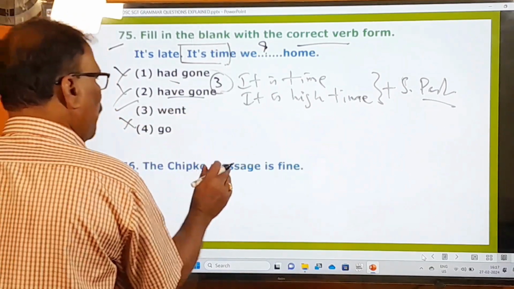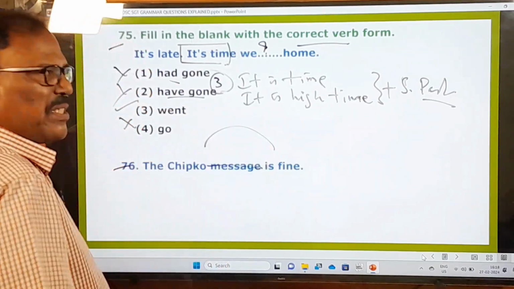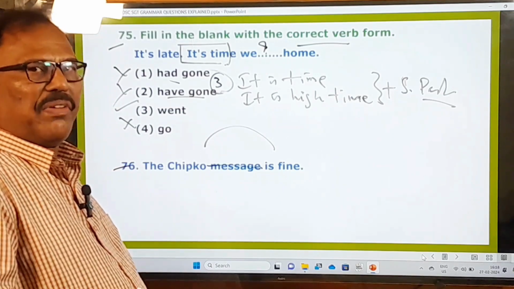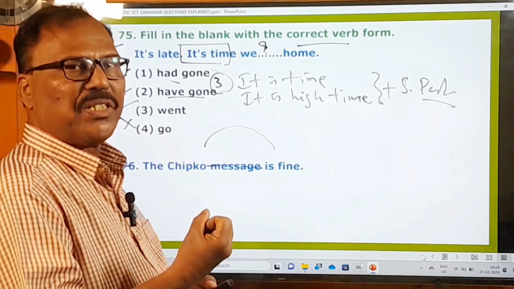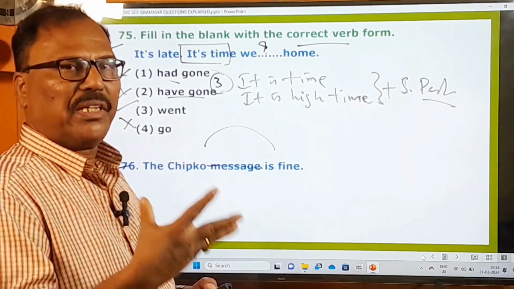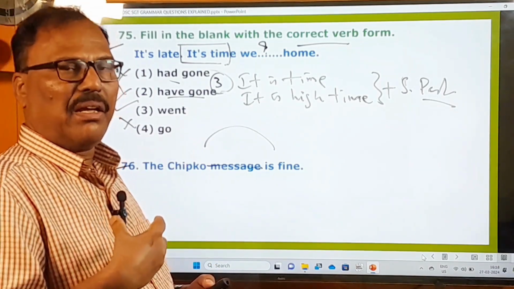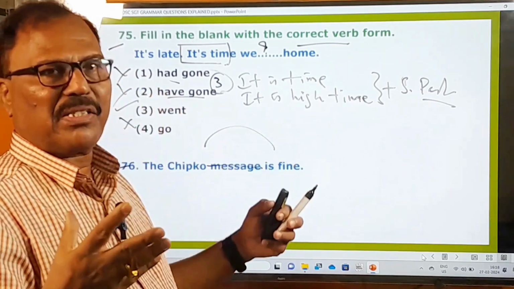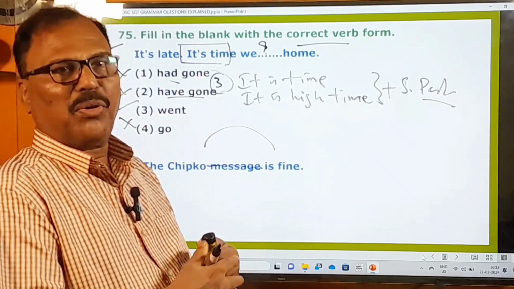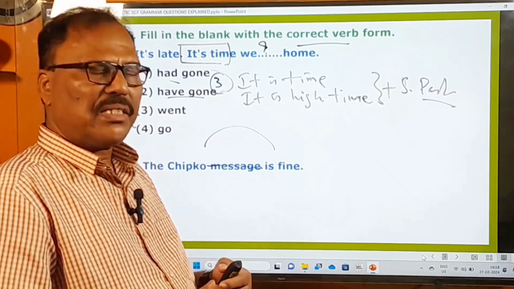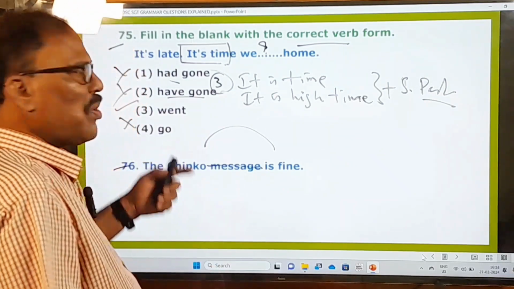76th one, the Chipko message is fine. Chipko message means, Chipko movement, you also know very well. I think the Chipko movement is nothing but a social movement which aimed at protecting trees and forests. Because if there are more trees and more forests, what happens? There will be a lot of rainfall in the country. There will be no drought conditions in the country. So that is the reason why this movement was started long ago.